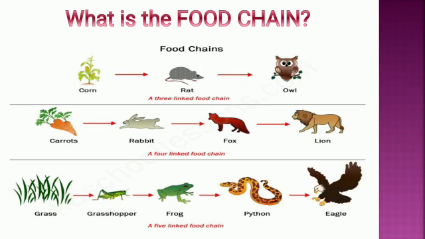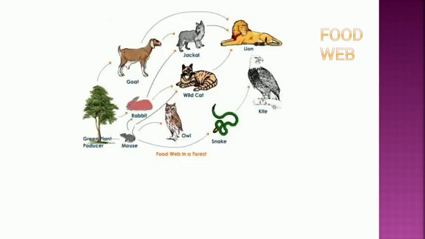So when such links come together, they are known as a food web. See here in the picture, grass is there, it is a producer. So goat eats grass, rabbit eats grass, mouse eats grass. Yes or no? Mouse eats many things. Next, mouse is there. So cat can eat mouse, cat can eat rabbit also. Goat is eaten up by jackal or the lion. Snake can be eaten up by kite.